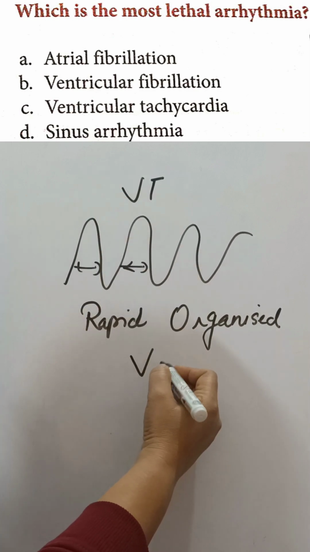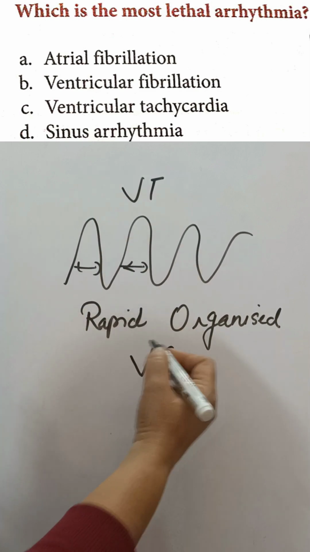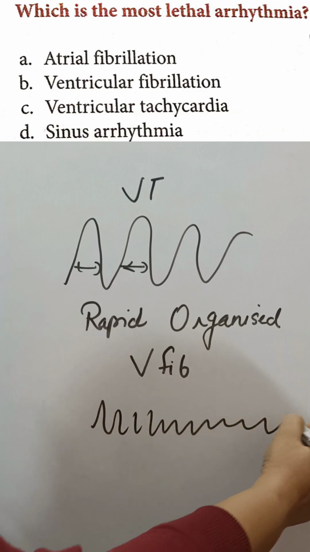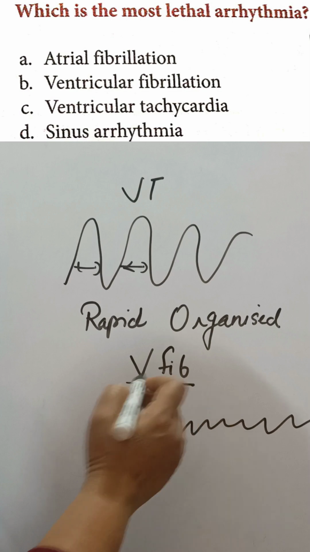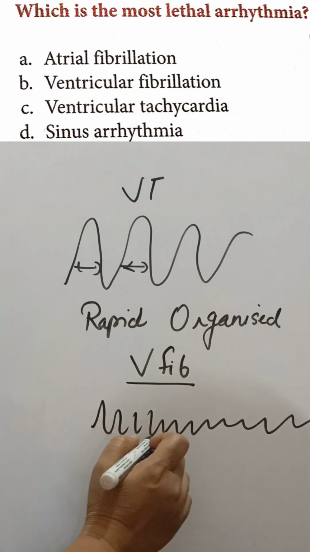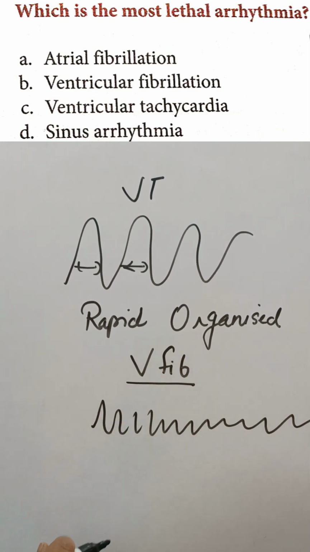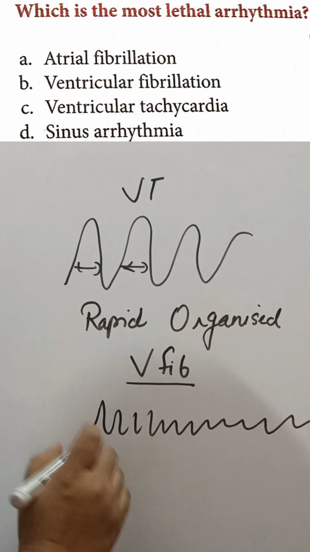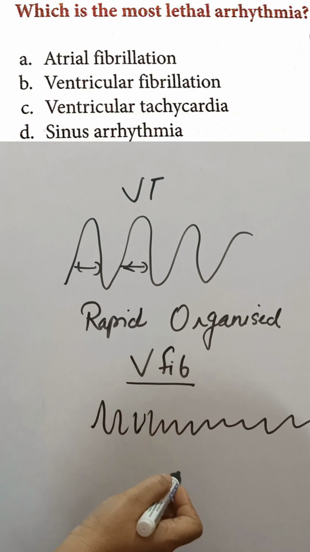But in ventricular fibrillation, this type of continuous irregular rhythm is there. This is very uncoordinated and unorganized. Ventricles contract in a very uncoordinated manner, right? And in this also you will see no P waves, right?